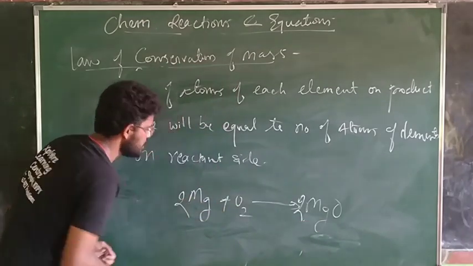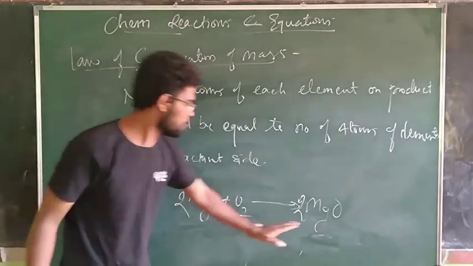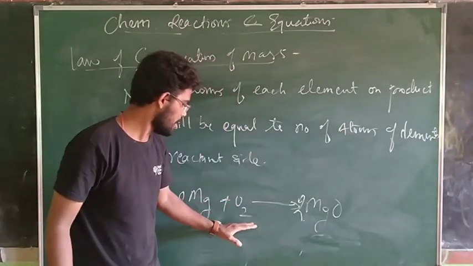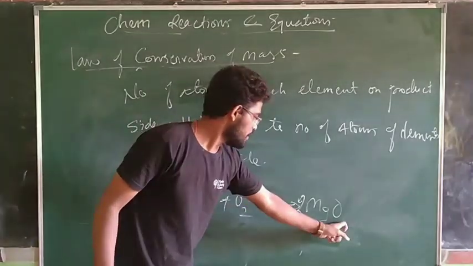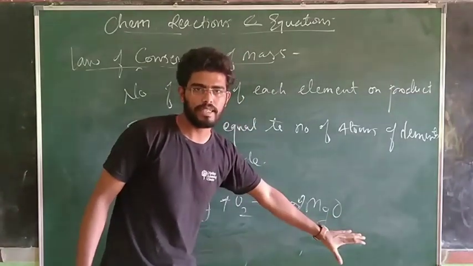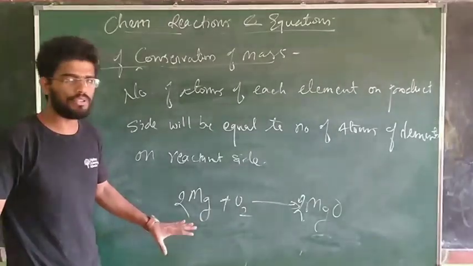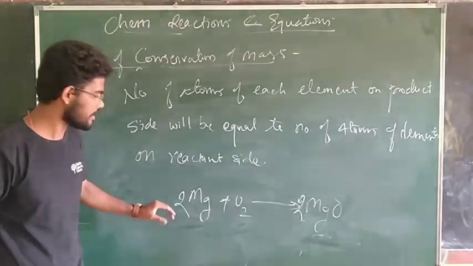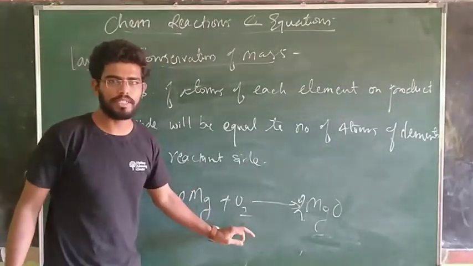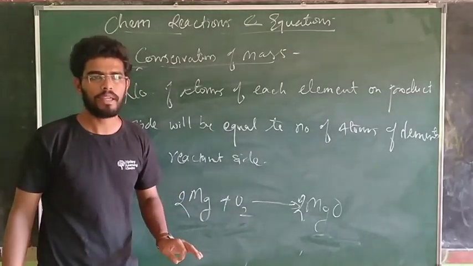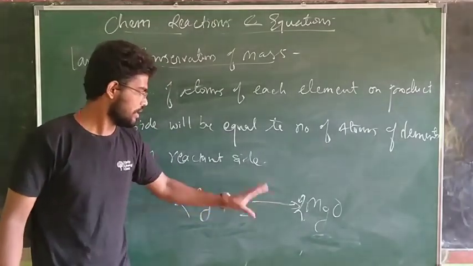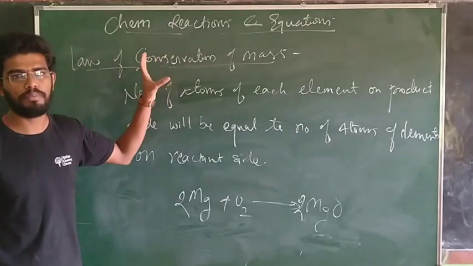Again I have to make some changes. So 2 magnesium on this side, 2 magnesium on this side, 2 oxygen on left hand side, and 2 into oxygen, 2 oxygen on right hand side. Now this equation is said to be balanced. Now the equation is balanced, and this is the 100% correct representation of a chemical equation. This is how we work according to law of conservation of mass.